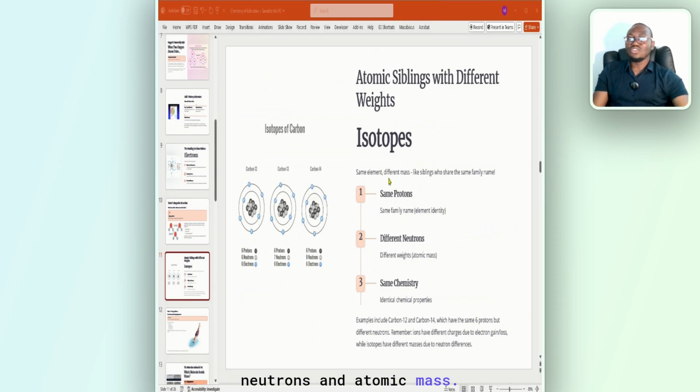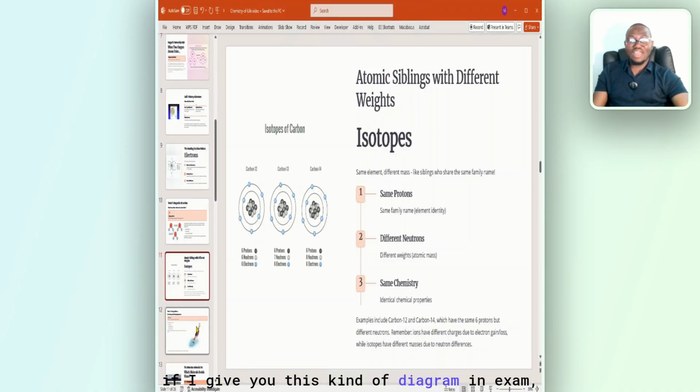So if I ask you a question that differs from one another in their number of neutrons and atomic mass, you should not tell me isomers. You should tell me what? Isotope. When you are talking about isomers, you are talking about structural formula and molecular formula. The same molecular formula, but different structural formula. Molecular formula is their individual constituents. Structural formula is their arrangements. I gave you an example, ethanol and ethyl ether, C2H6O. Extremely important for you to know.